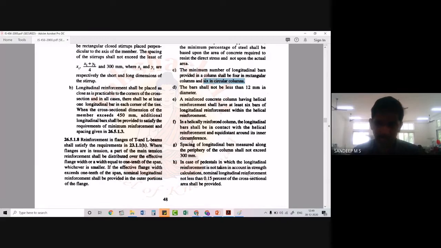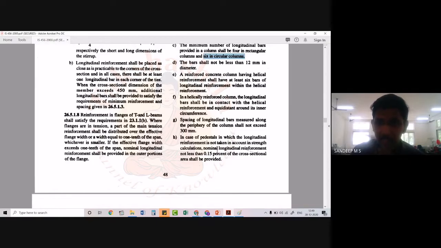So you can directly understand that basically we have to keep the distance between these bars equal, and it should be in proper contact with the helical reinforcement. Then spacing of longitudinal bars measured along the periphery of the column shall not exceed 300 millimeters. I hope things are directly clear for you. So if we are providing 4 bars, the maximum distance that can be provided between 2 longitudinal bars is 300 millimeters.